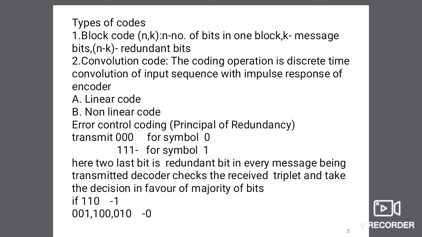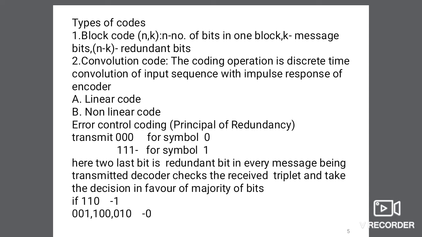Then error control coding is based on the principle of redundancy. Here we transmit 0 0 0 for symbol 0 and 1 1 1 for symbol 1. Here the last two bits are redundant bits in every message being transmitted. The decoder checks the received bits and takes the decision in favor of the majority of bits.